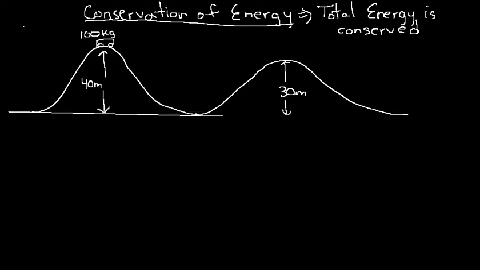So when we talk about conservation of energy, we're talking about total energy conserved. That is to say that the total energy at the start has to equal the total energy at some final state or final position. So let's illustrate this best with a question. When we talk about total energy, energy total is the potential energy plus the kinetic energy.